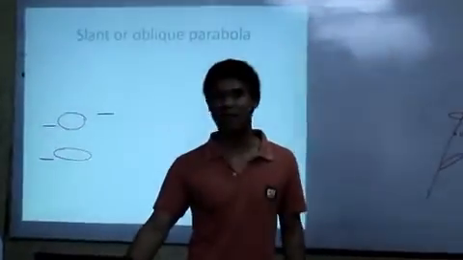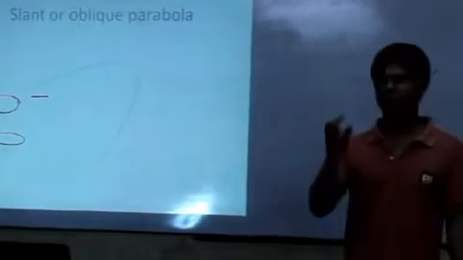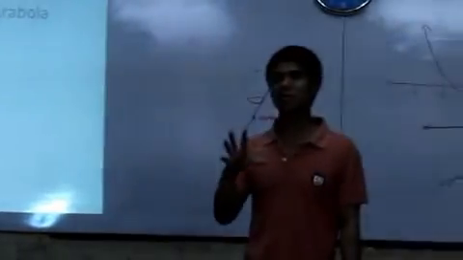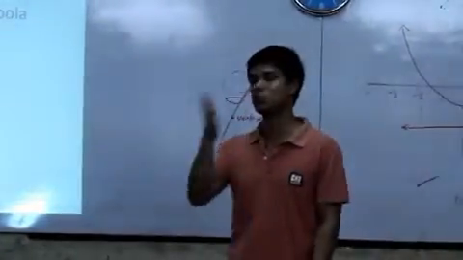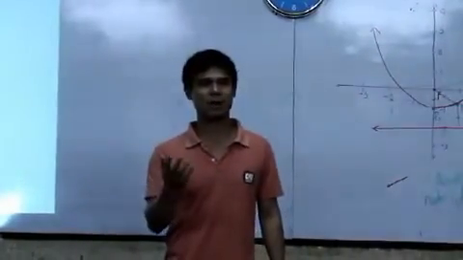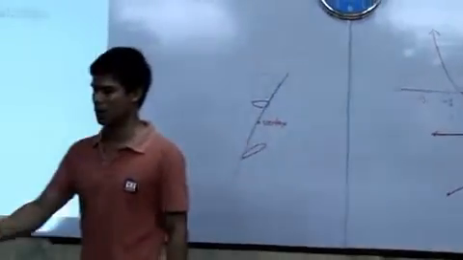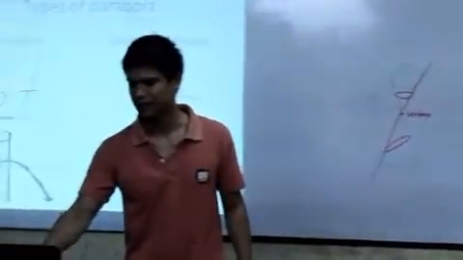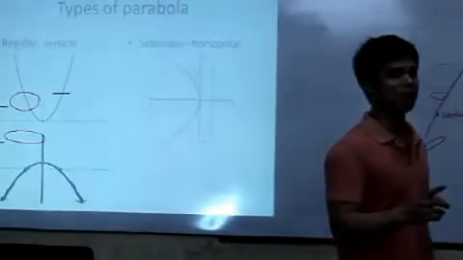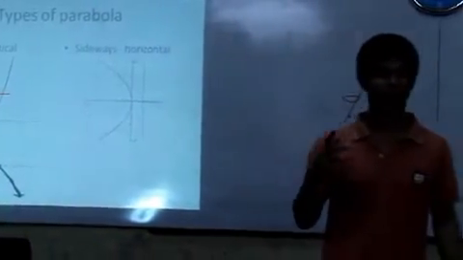The third is the slant or oblique parabola. You will notice that when the parabola is in vertical position, which is known as regular, the variable being squared is x. But for a sideways or horizontal parabola, the variable being squared is y.